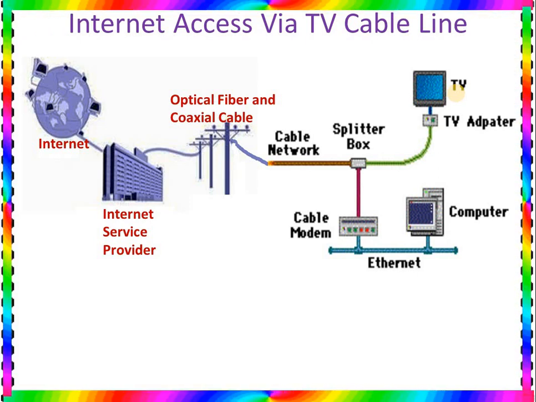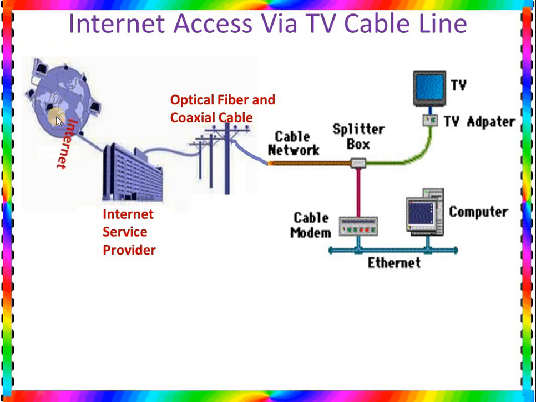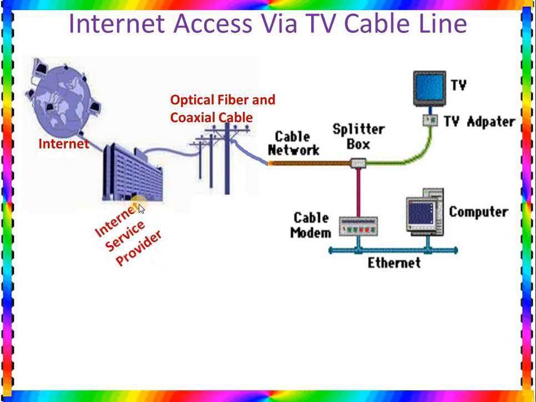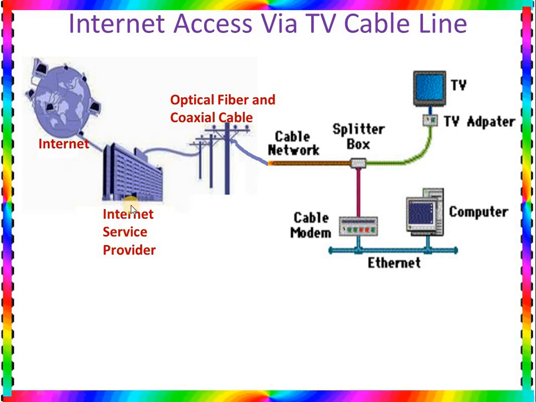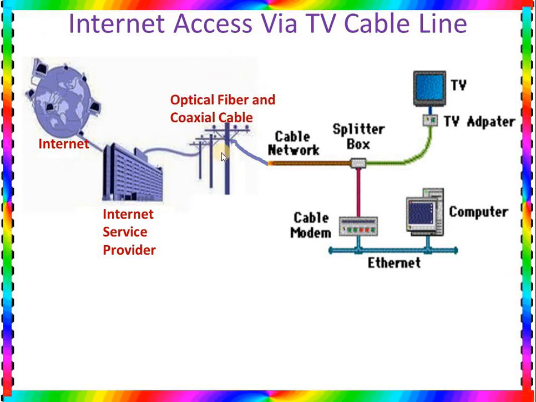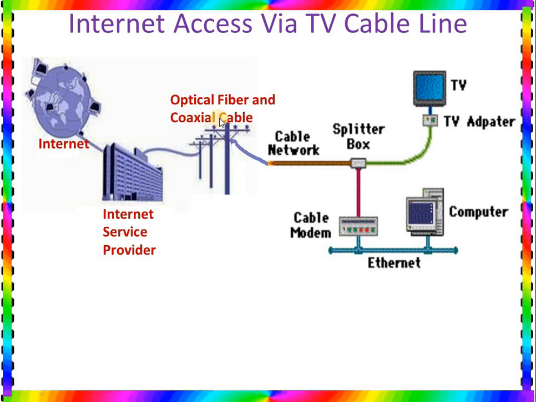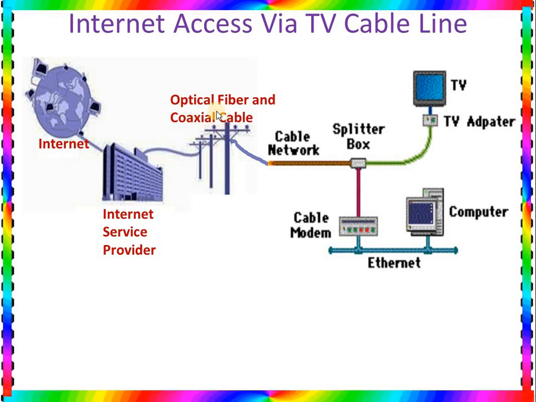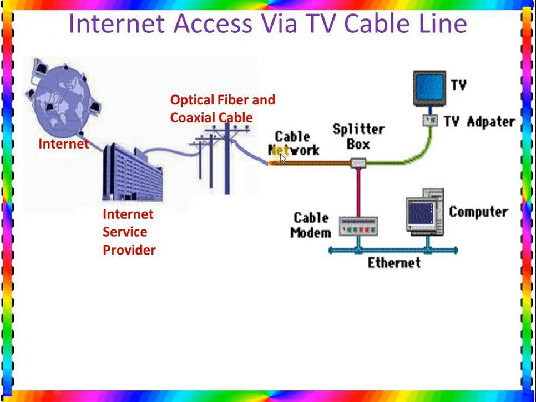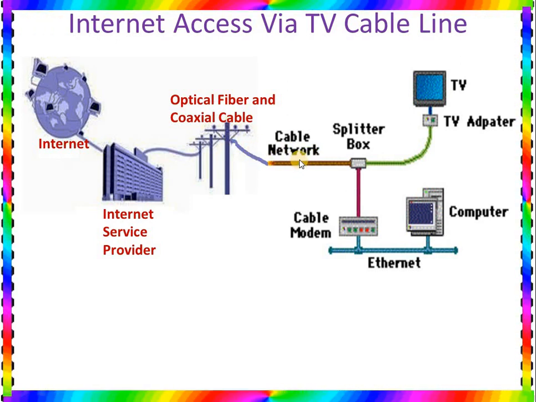So how can we connect? We can see this in a reverse way. First it is the internet. The internet is connected with the internet service provider. Here the internet service provider is the TV cable provider. This internet service provider is connected with the cable line. The cable lines are made up of optical fibers and coaxial cables. These coaxial cables, or the optical fibers, come to people's homes. So that is the cable network.